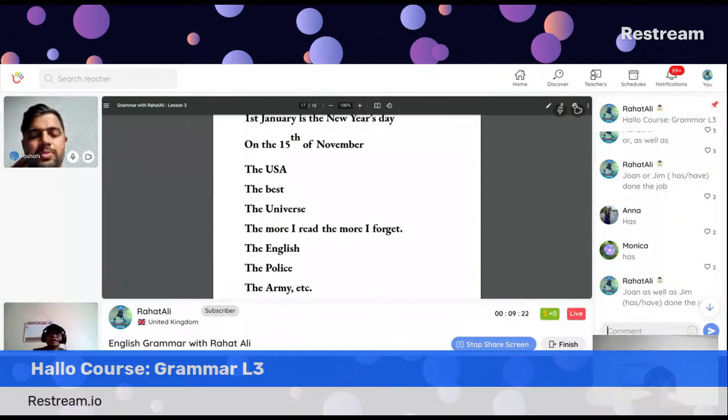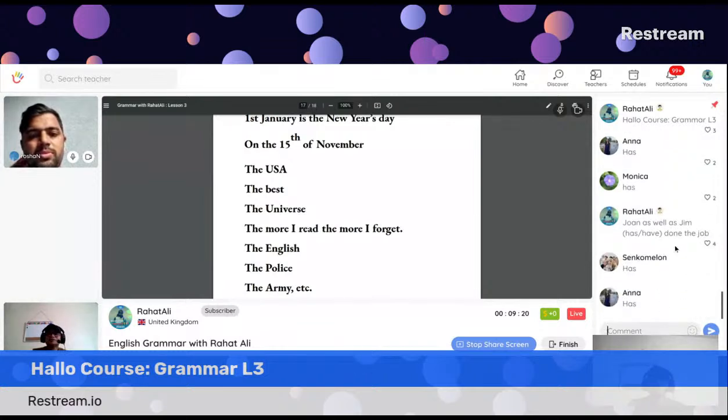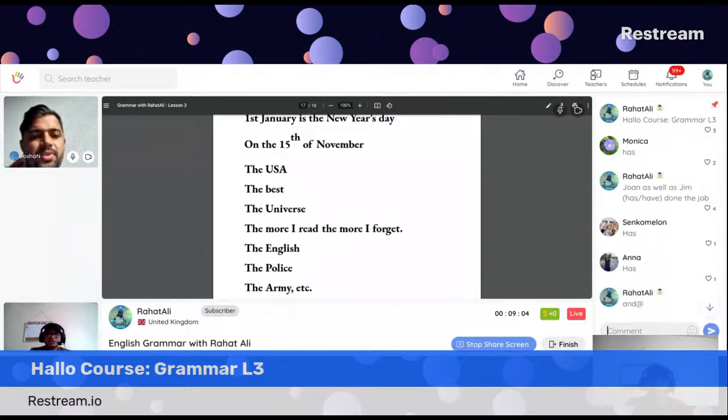Sanku says has, Anna says yes. That is the correct form. But if you find "and", remember that is the important word before any subject. If you take a similar sentence, Joan and Jim have done the job.